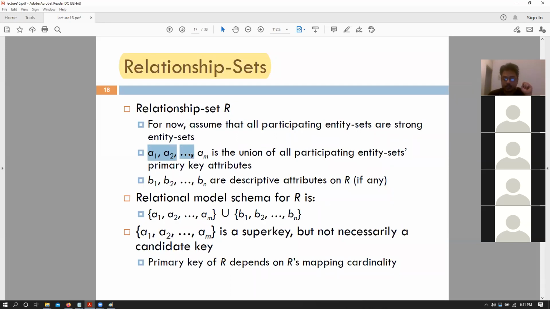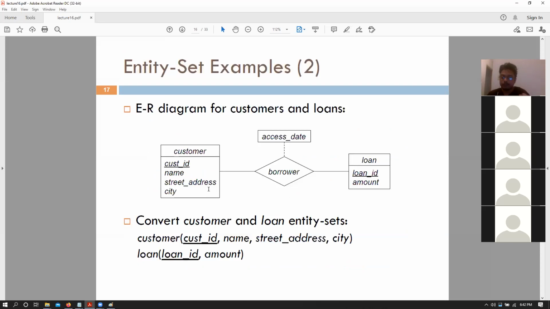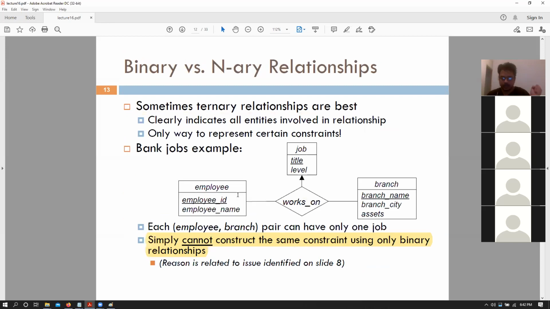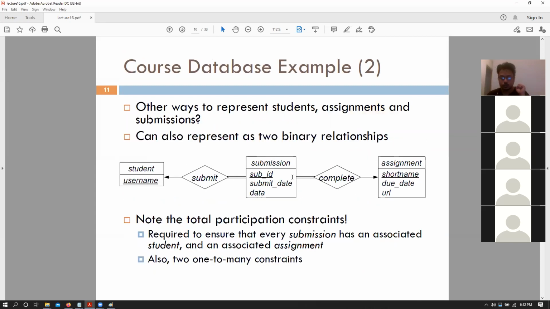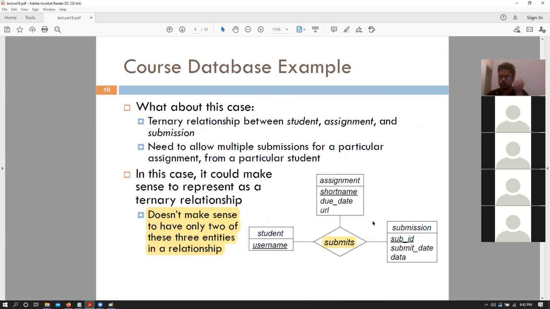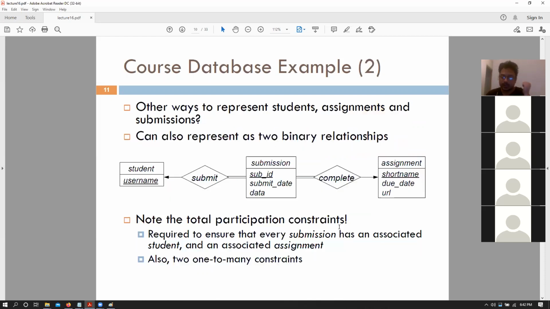So we have a set of participating attributes, A1 through AM. These are all the attributes that this particular relationship connects to, and these are the primary keys for those entity sets. Then we have B1 through BI. Those are your descriptive attributes. Your relational model schema would have the primary keys for all the entities that your particular relationship connects to. Here we have only two entities that it connects to, so it has two primary keys. Here it has three entities that it connects to, so we have three primary keys, right? So any number of n-ary